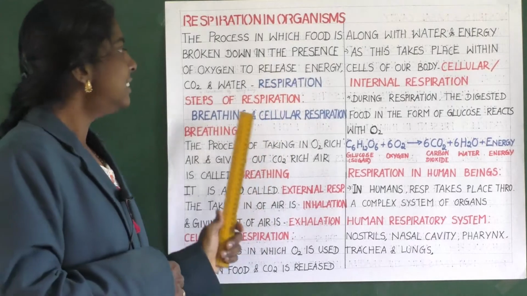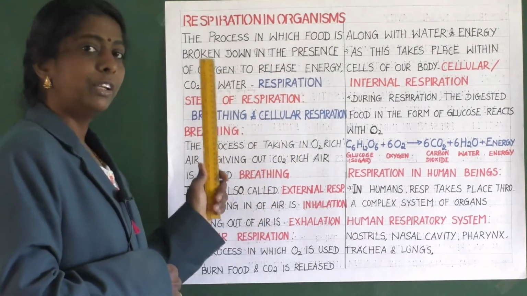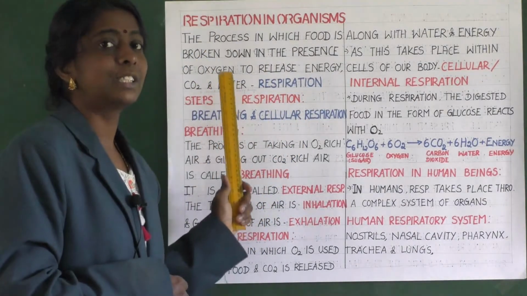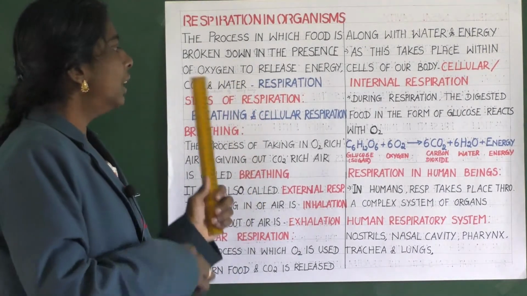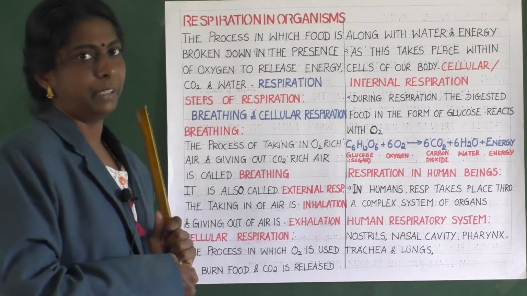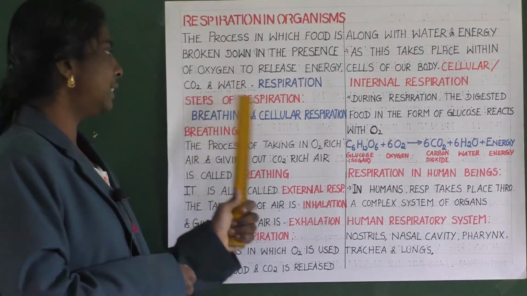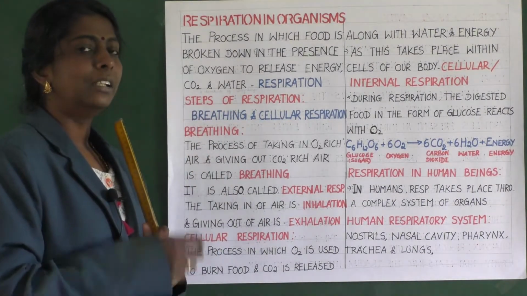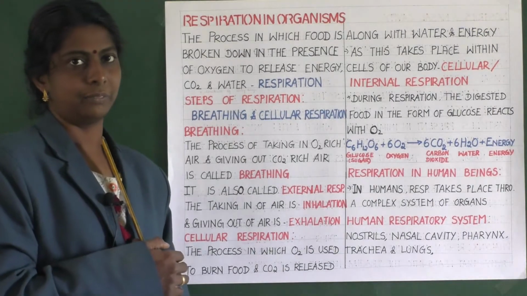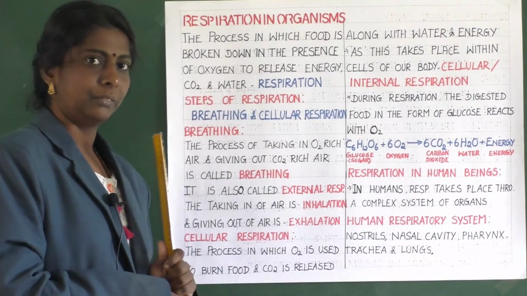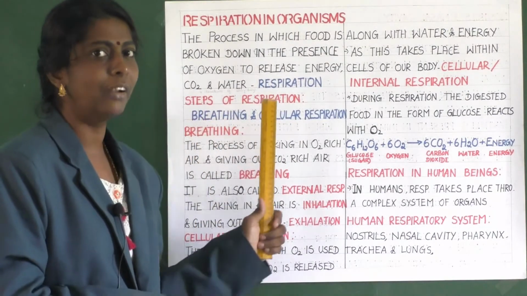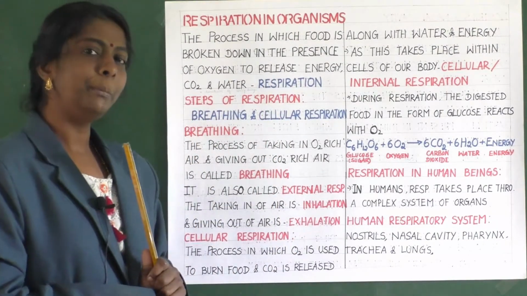Clear? So this respiration process is one important characteristic of living beings. Then let us learn about the steps of respiration. Mainly there are two steps in respiration, that is breathing and cellular respiration. Breathing and cellular respiration. So what do you mean by breathing?